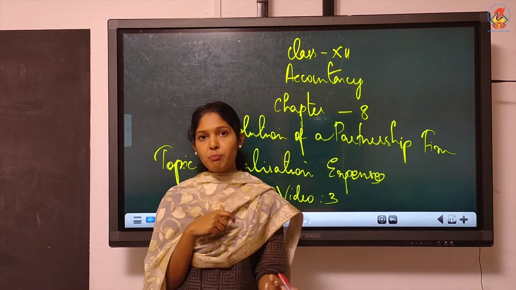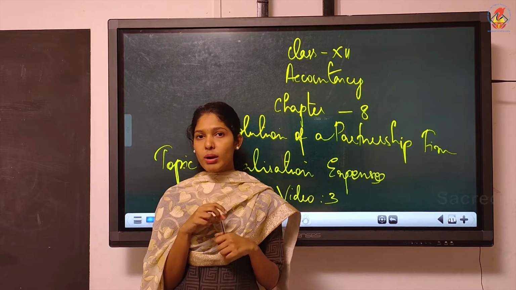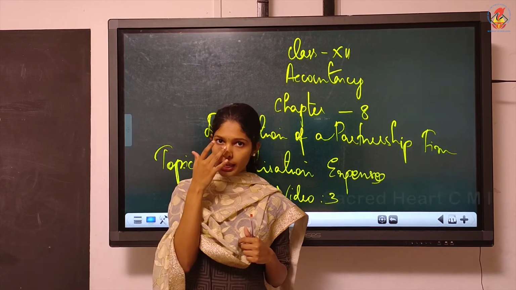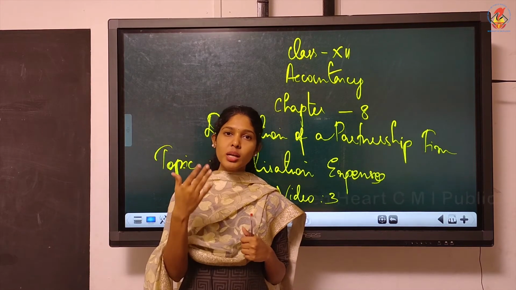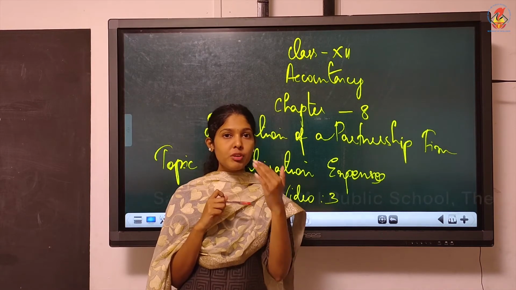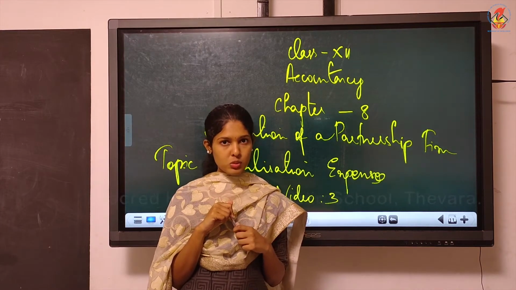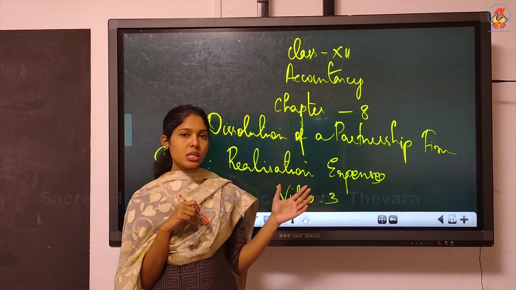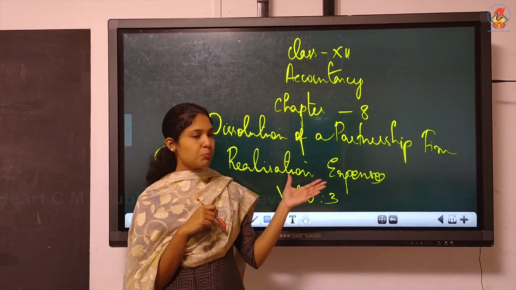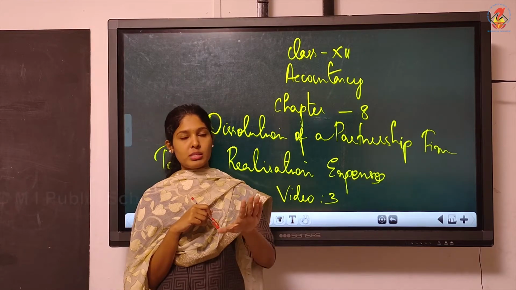Like commission you are paying to broker. We saw one transaction like that. So such expenses are called realization expenses. So we'll see what are the accounting entries for realization expense. We have different cases regarding realization expense. So this will be asked sometimes for 6 marks question for your board exam. This portion will come as a separate question.